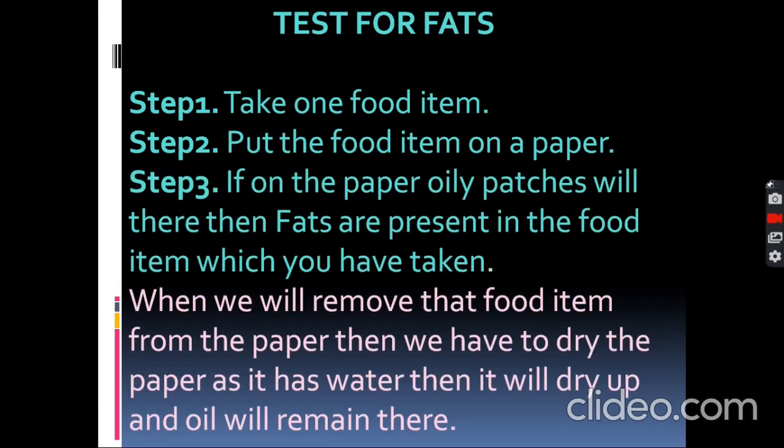Test for fats. First, we have to take one food item. Then, we put that food item on a paper. If oily patches appear on the paper, then it means that fats are present in the food item we have taken. When we remove the food item from the paper, we dry the paper as it has water, and then the water will dry up and oil will remain there, which means that fat is present.